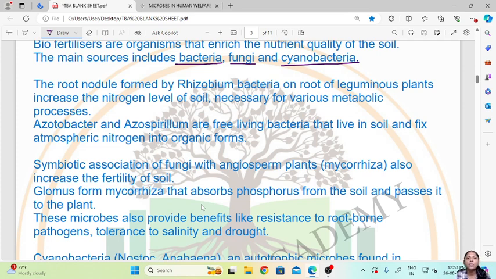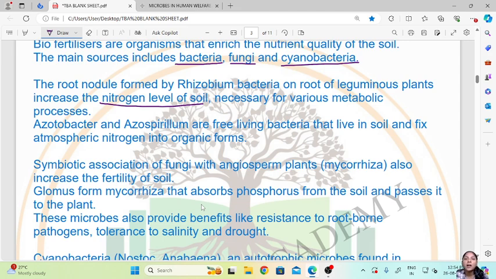The root nodules formed by Rhizobium bacteria on the roots of leguminous plants increase the nitrogen levels of soil, which is necessary for various metabolic processes. So as we know, the leguminous plants have root nodules on their roots which are formed by the Rhizobium bacteria.